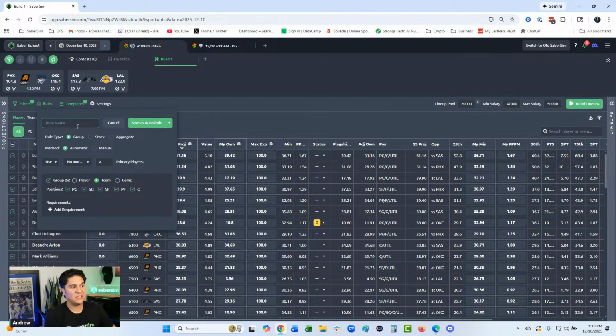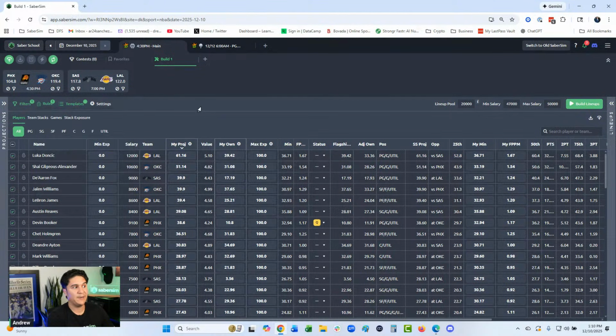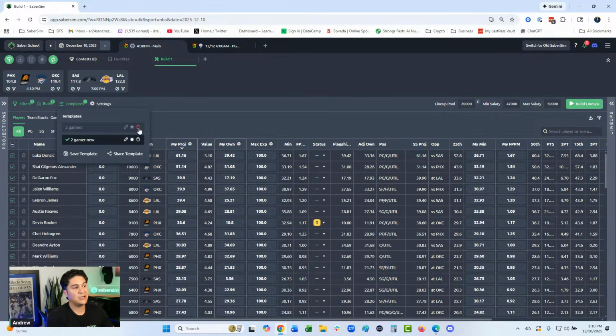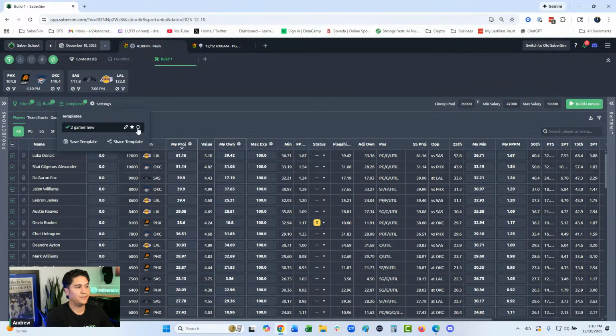Okay, cool. You set up this rule. I'm just going to save it. It should auto make our name: each team player less than or equal to 4, right? Well, let's say I want this now to be part of my template. I go back to my template. There's not exactly a way to update this, but another way of updating it would be to just resave it. So I call this 2-gamer new, I save that, and then I can just delete the other one. And then if I want, I can just rename it.